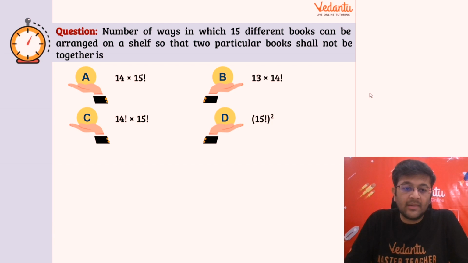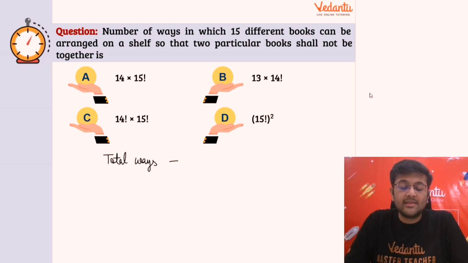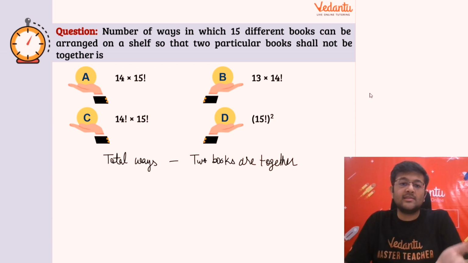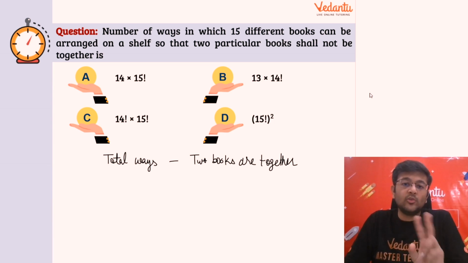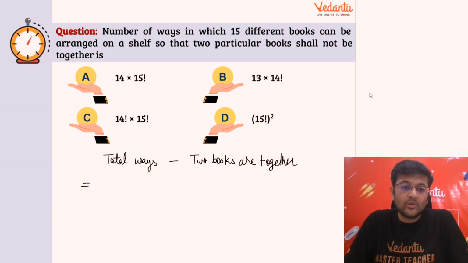So again, it would be much easier to do it this way, that the total ways without any restriction basically minus the cases where the two books are together. If I subtract those cases, okay, I'll get all the cases where the two particular books will not be together. Okay, so what are the total ways? Very easy, 15 different books. So the ways of arranging are 15 factorial. मैंने आज ही बताया है ना.